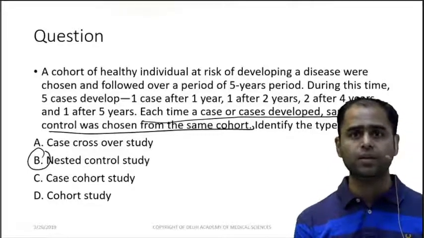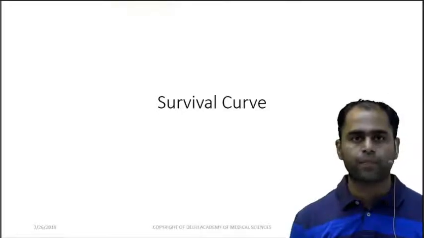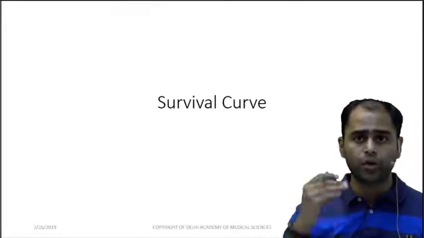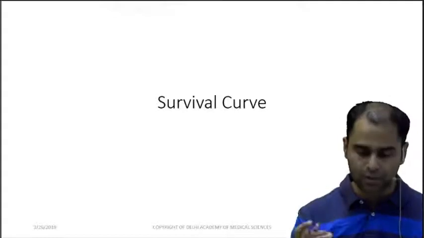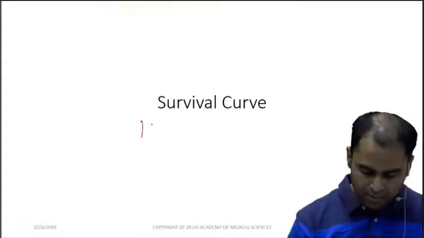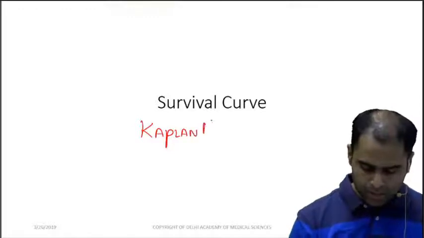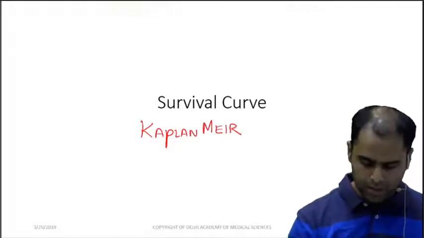Yes, done? So now let us look into the next topic, the survival curves. Now survival curve is called the Kaplan-Meier curve.